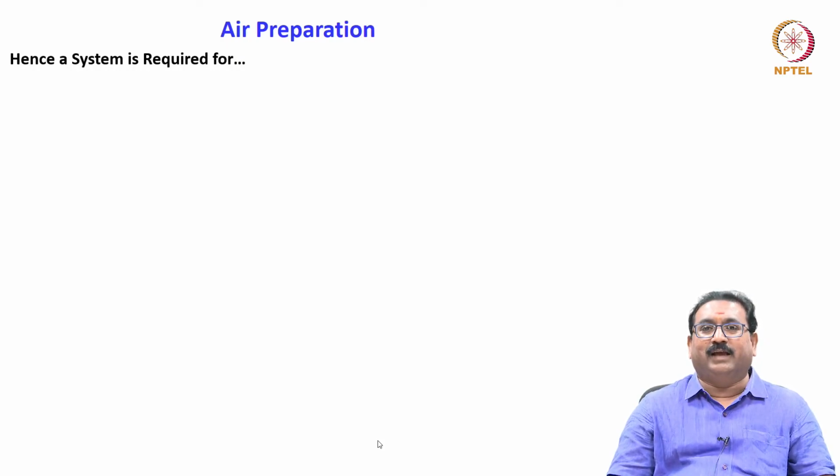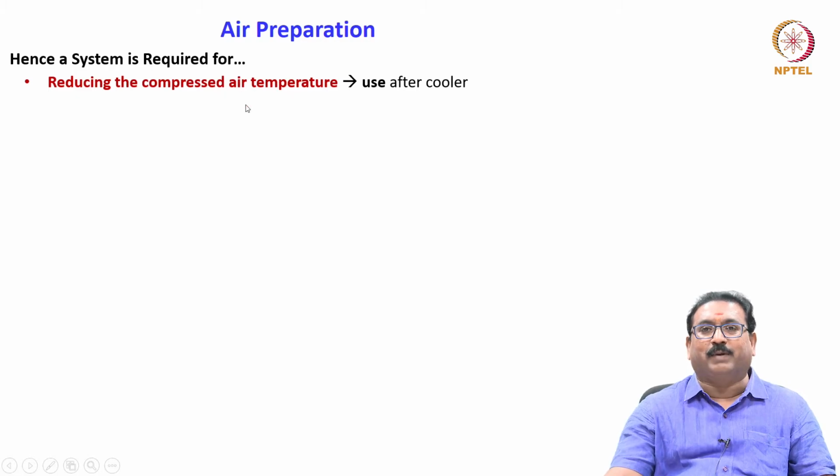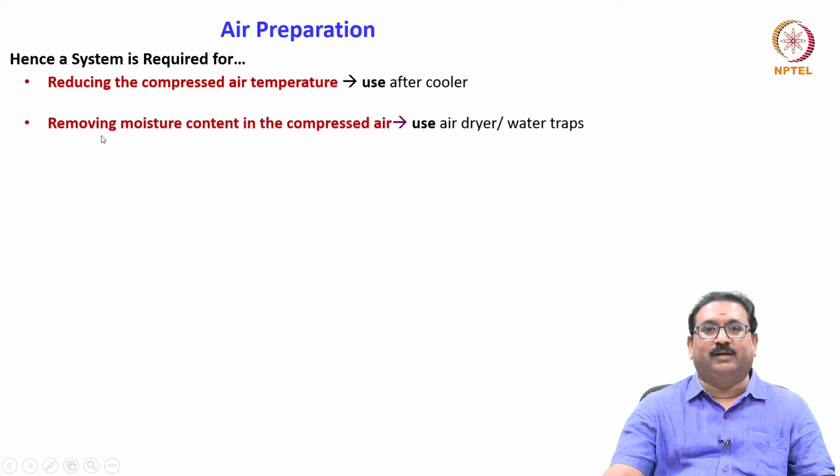Hence, a system is required for reducing the compressed air temperature. There are many ways; we are using the after cooler. For removing moisture content in the compressed air, we are using air dryers and in many places water traps.